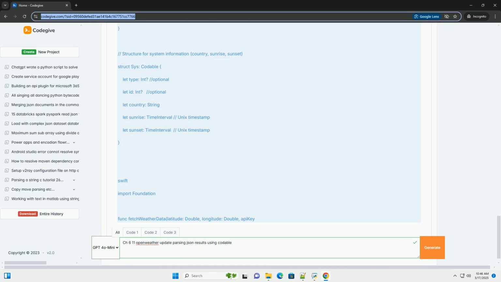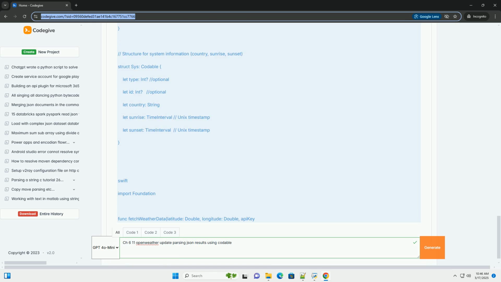6. Check for data. Make sure you actually received data. 7. Decode the JSON. Create a JSON decoder. Call decoder.decode(WeatherData.self, from: data). This attempts to parse the JSON data into a WeatherData object. The WeatherData.self tells the decoder the type of object to create.